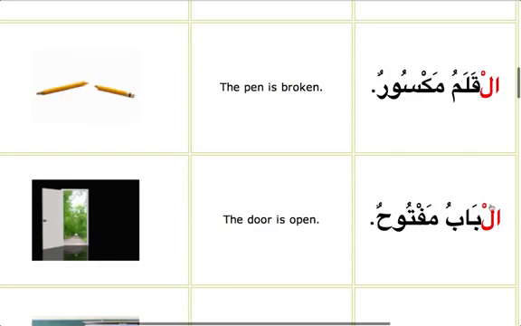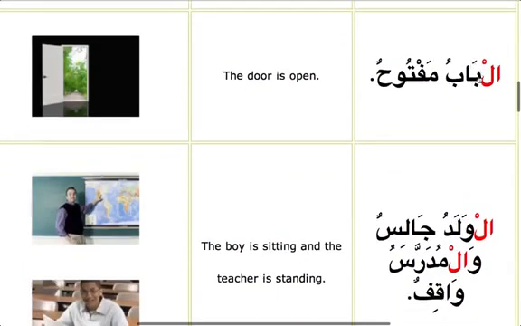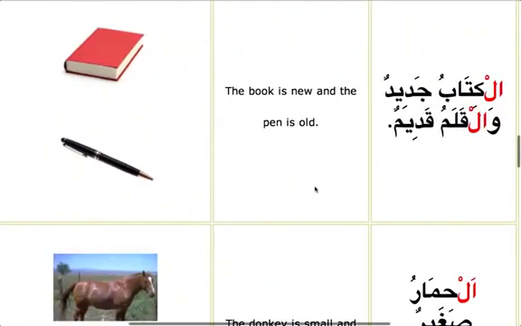So this is what to notice again, that mubtada, and when the khabar is a single word, it is indefinite and it is marfu. Al-waladu jalisun, and wal-mudarrisu waqifun, the boy is sitting and the teacher is standing. Let's do some more sentences, inshallah, to give you more practice.